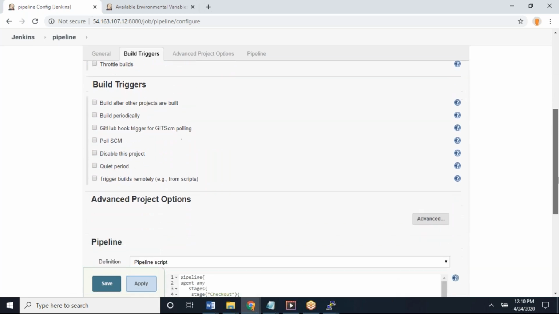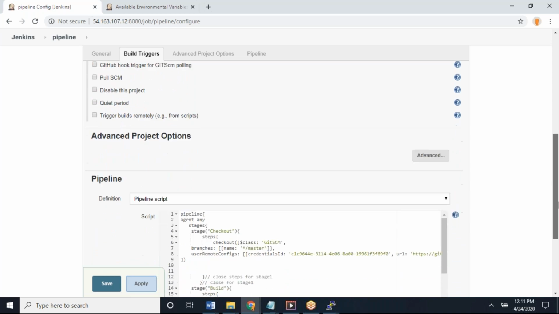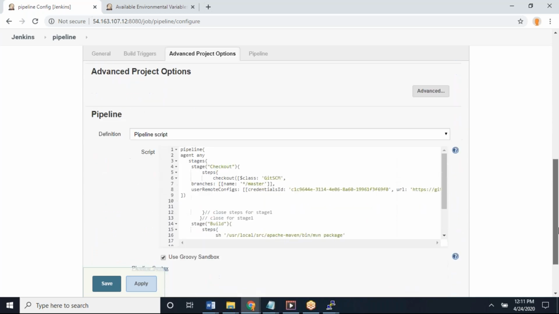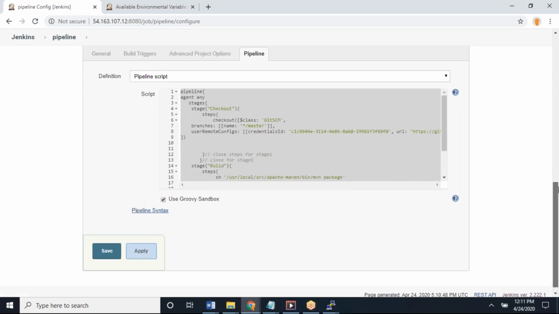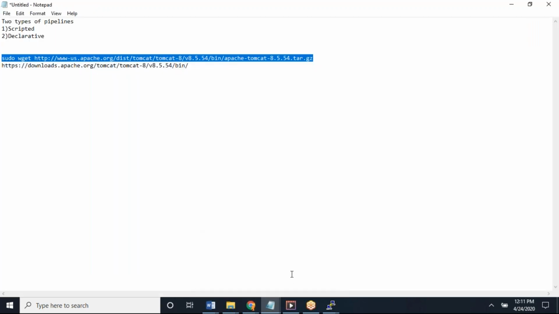Instead of writing my pipeline job here, can you copy all this syntax, whatever script you have written? Copy all the things into notepad. So guys, I can write my pipeline script in one more way also.